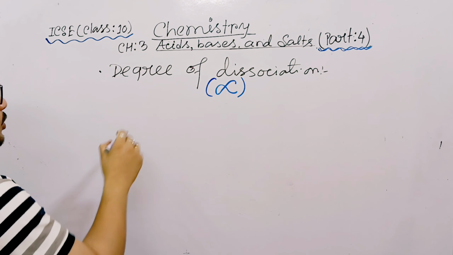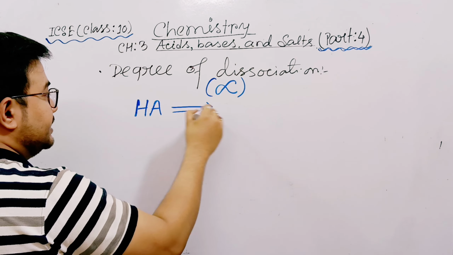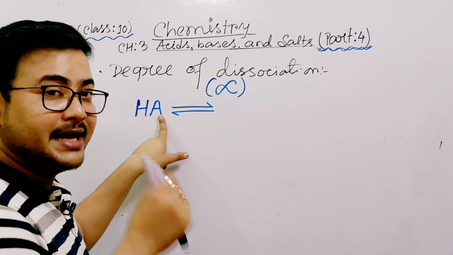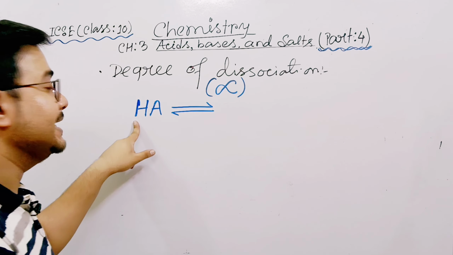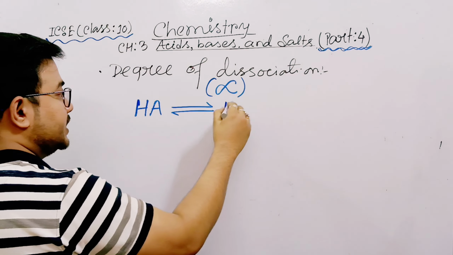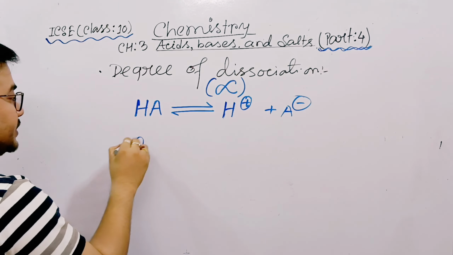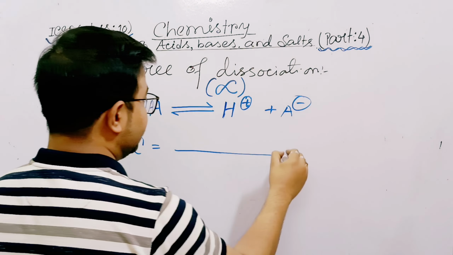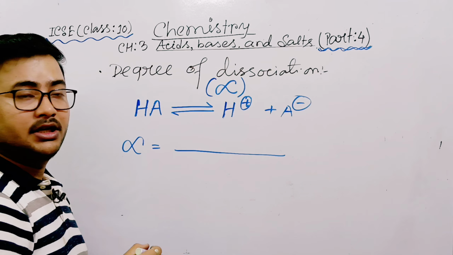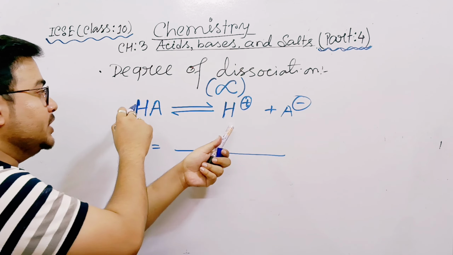Now suppose we have an acid HA. Generally an acid is represented by HA. Why? A for acid, and an acid must contain an H atom, so that is why H and A. Whenever it dissociates, it will form H plus and A minus. So degree of dissociation alpha is denoted by the number of ions formed from the molecule.